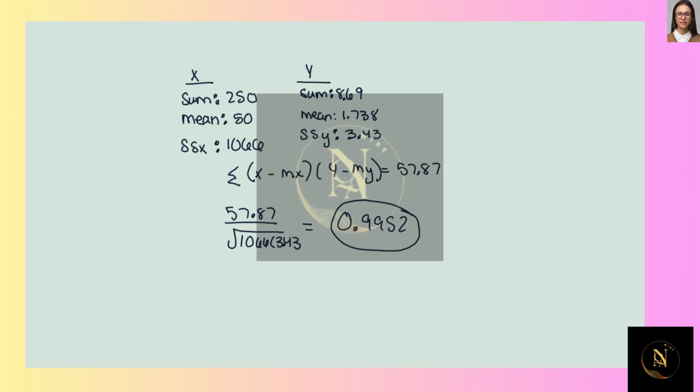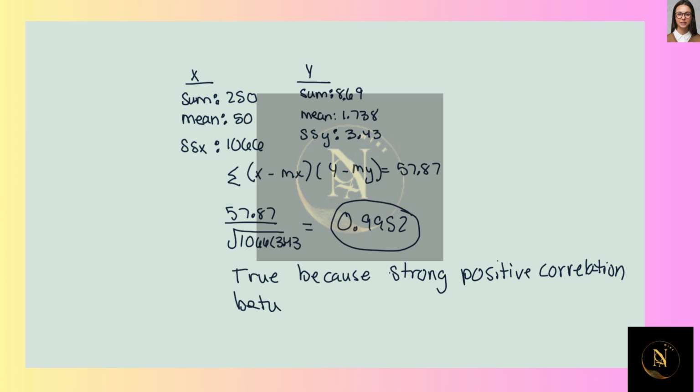Then the other question says, does the correlation support the idea that higher coffee prices increase the loss of forests? And that is true, because having a correlation coefficient of 0.9952 means that there is a strong positive correlation between cost and forest loss.